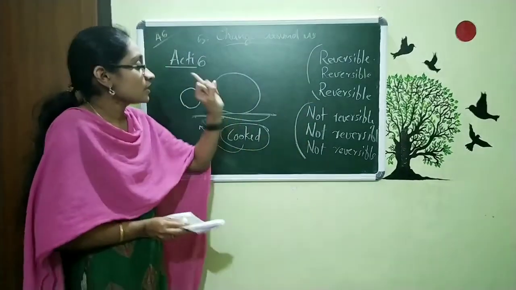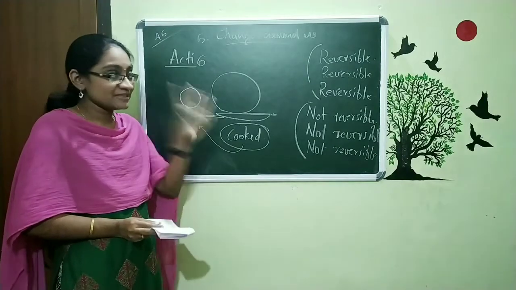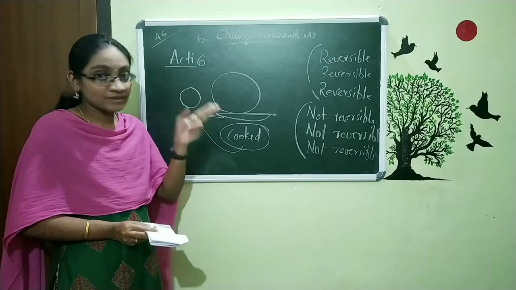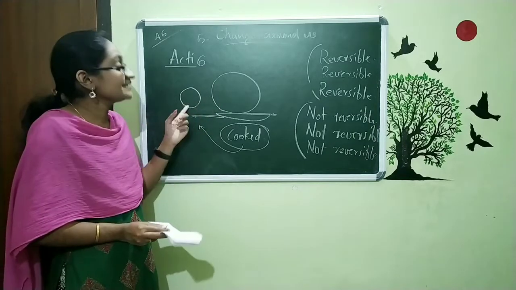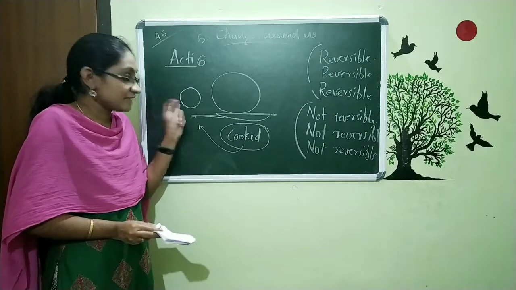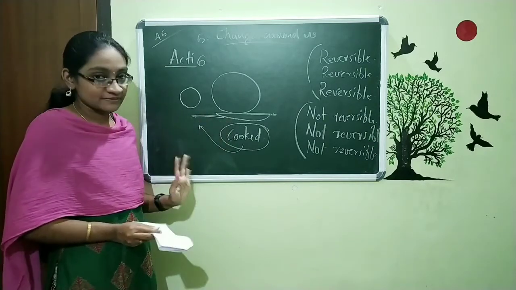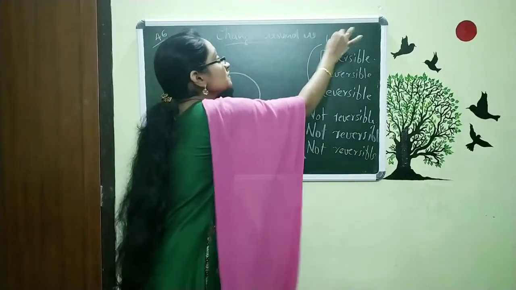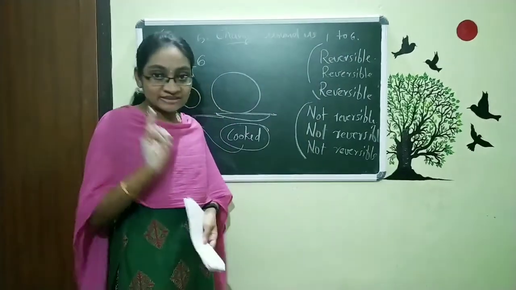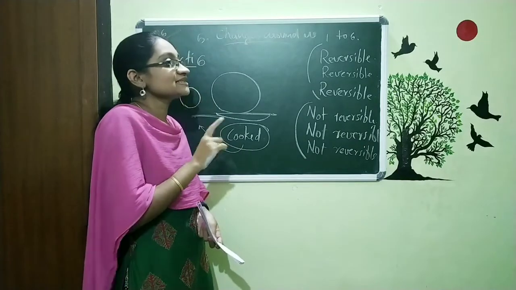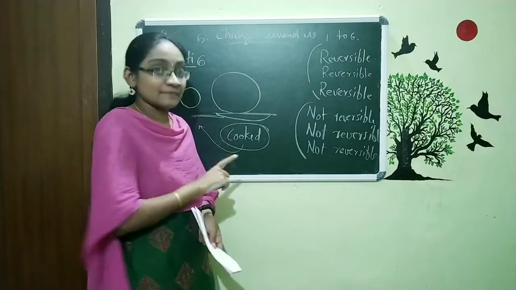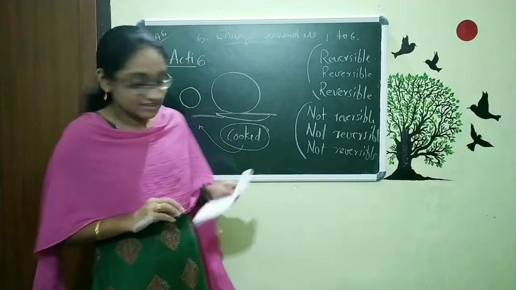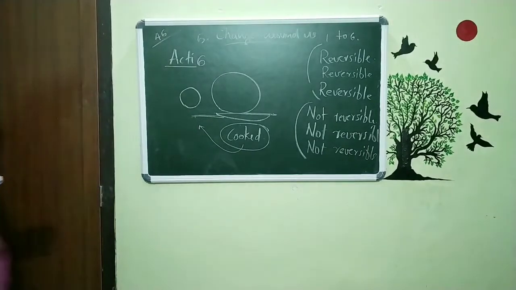That means we discussed the balloon. When we burst the balloon, it is not reversible. The second activity, we cut the paper, then it is not at all reversible. And here, after cooking the chapati, it is also not reversible. That means all these activities, activity 1 to 6, involve some sort of changes. For some changes, it is reversible, but some are not reversible. That is the point shown using these 6 activities. I hope it's clear for you.